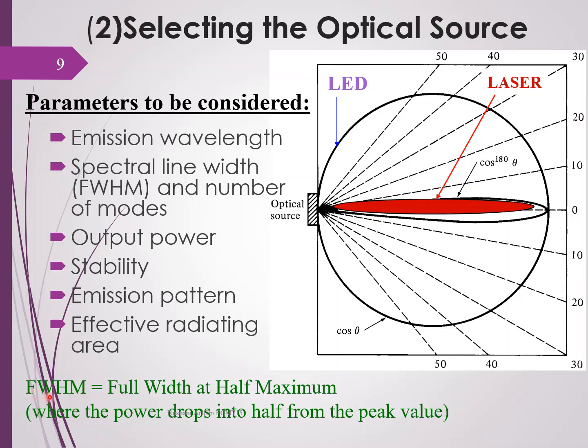Okay, FWHM, or full width at half maximum, is where the power drops to half from the peak value. So this is an example of FWHM. When the power has dropped to half, you calculate the width of this spectrum. So these are some of the criteria when you want to select the optical source.